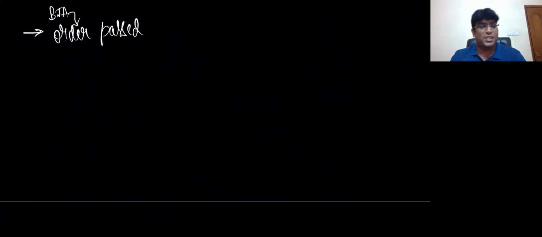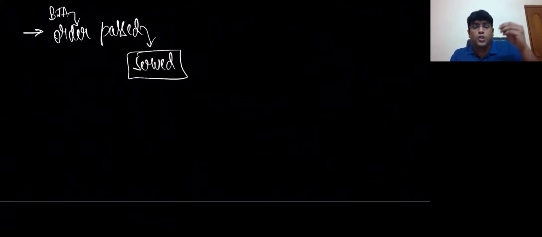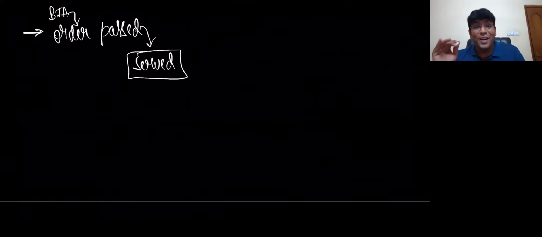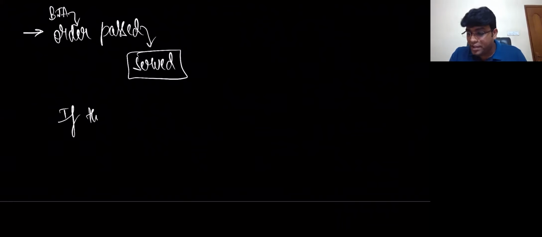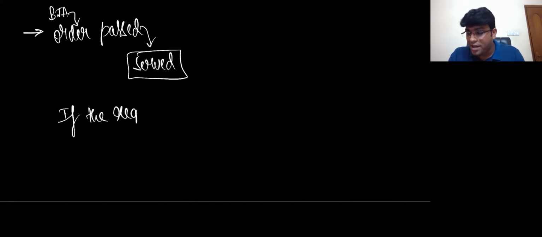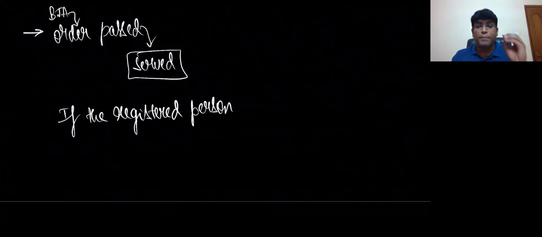That is, my dear friends, listen. The order is passed. What order? The BJ order is passed, and that order is served. Served means that the order, whatever is passed, is given to the registered person. Correct, my dear friends? Now, in this context, one special point they told is that if the person, when I say person, what person? The registered person, obviously.